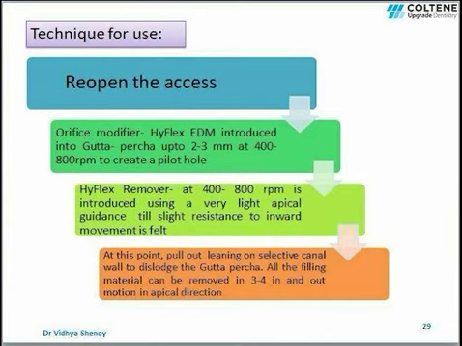Once you feel the resistance, at that point pull out the file by leaning onto any selected canal wall to dislodge the Gutta-Percha. Then again reintroduce the file and continue till all the Gutta-Percha is removed. So all the filling material can be removed in 3 to 4 in and out motions in the apical direction.